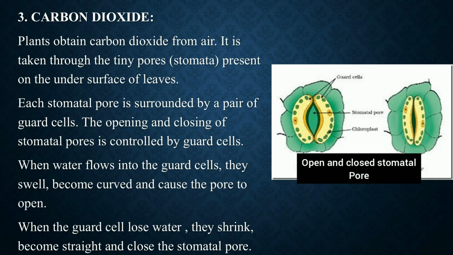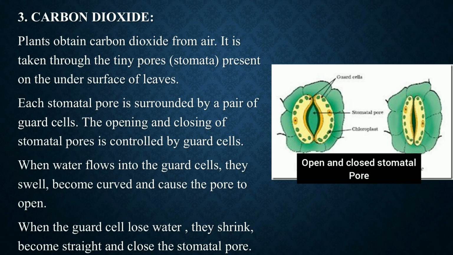It is taken in through the tiny pores present on the undersurface of leaves, and each stomatal pore is surrounded by a pair of guard cells. You can also see in the picture the kidney shaped cells. The kidney shaped structure is the guard cells. The opening and closing of stomatal pores is controlled by the guard cells. अब क्या होता है कि कुछ टाइम में, you can see in the picture also, picture A shows the open stomatal pore and picture B shows the closed stomatal pores.